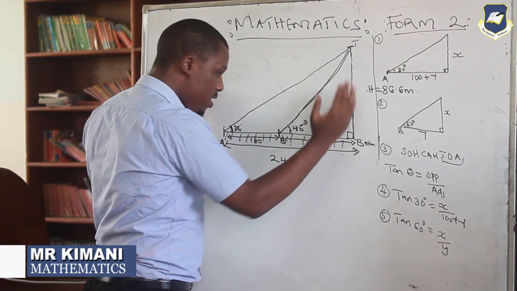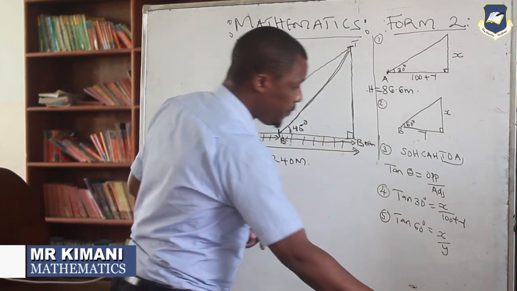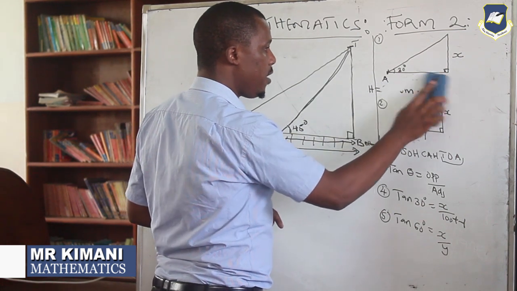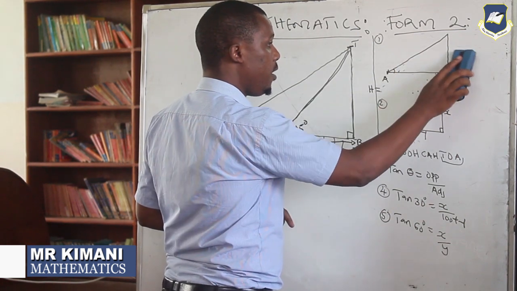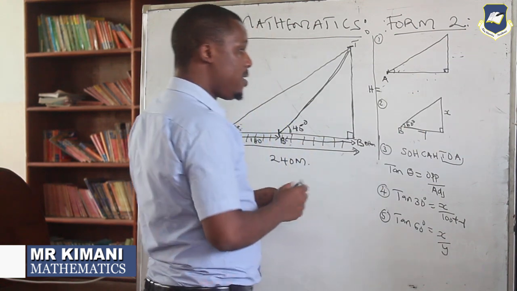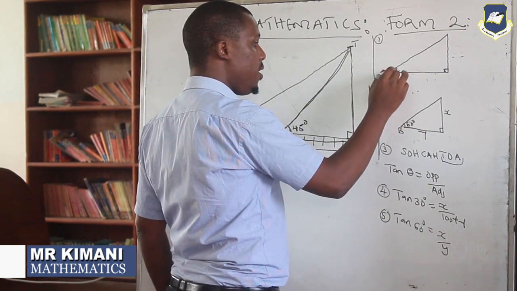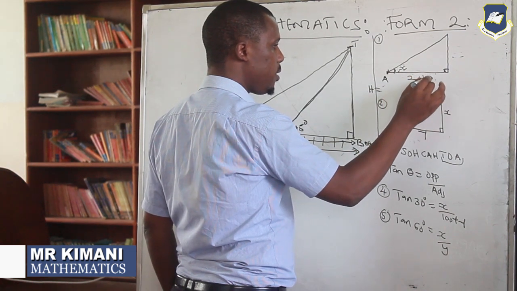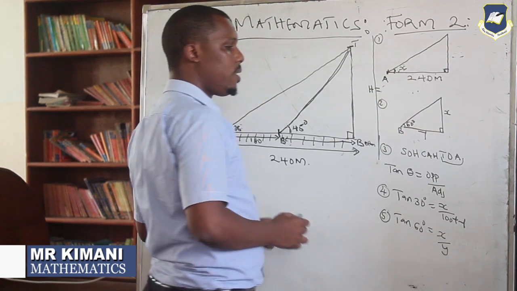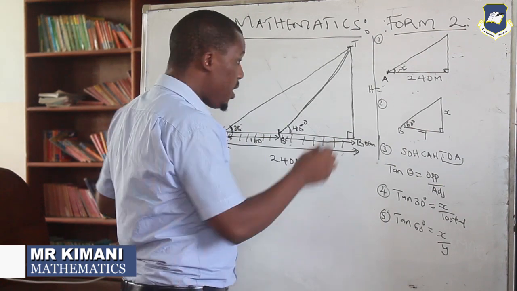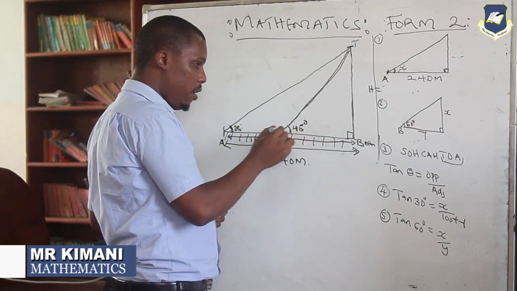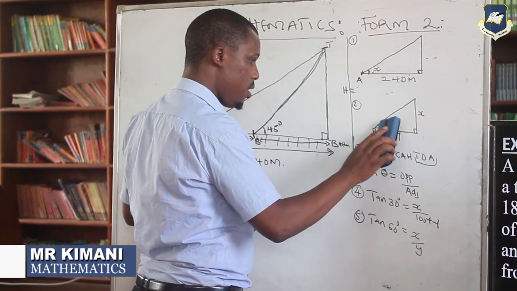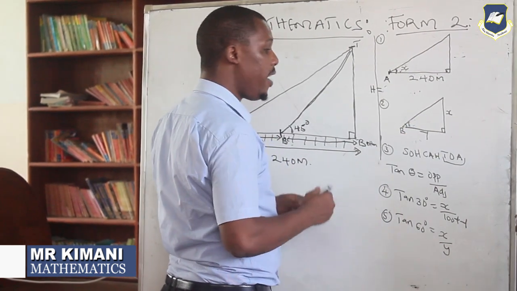So again, from this figure you see two triangles. The triangle number 1 is here, from point A. This distance we don't know. This angle we don't know, it is x, but we know this distance is 240. Neither do we know the height. So when you come to triangle number 2, we have the information. This angle is 45.